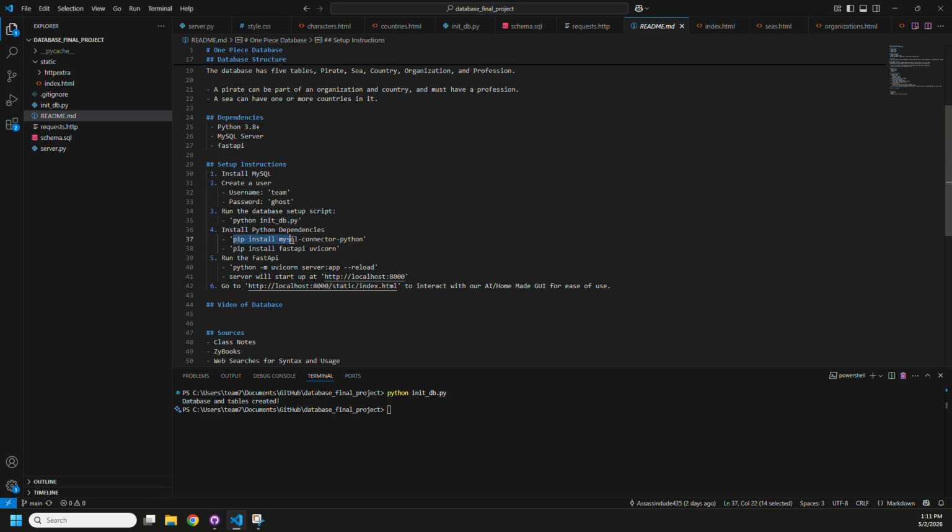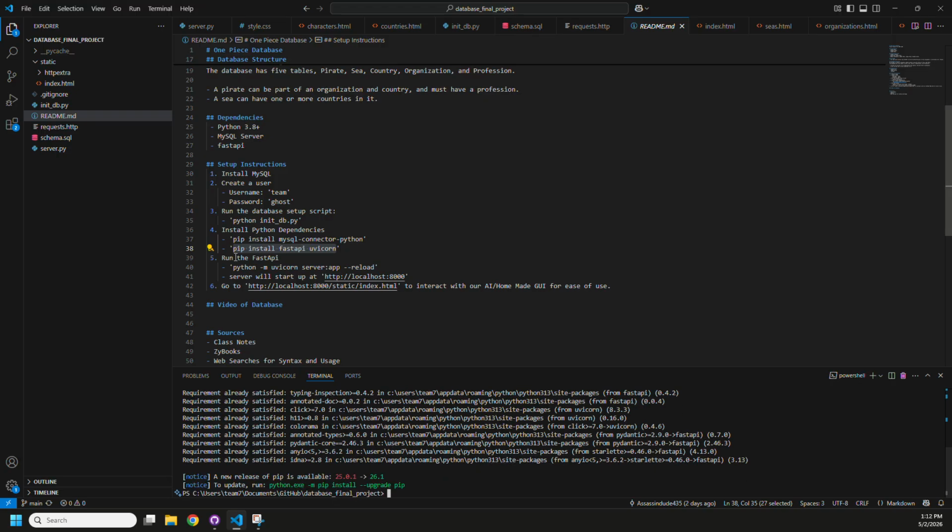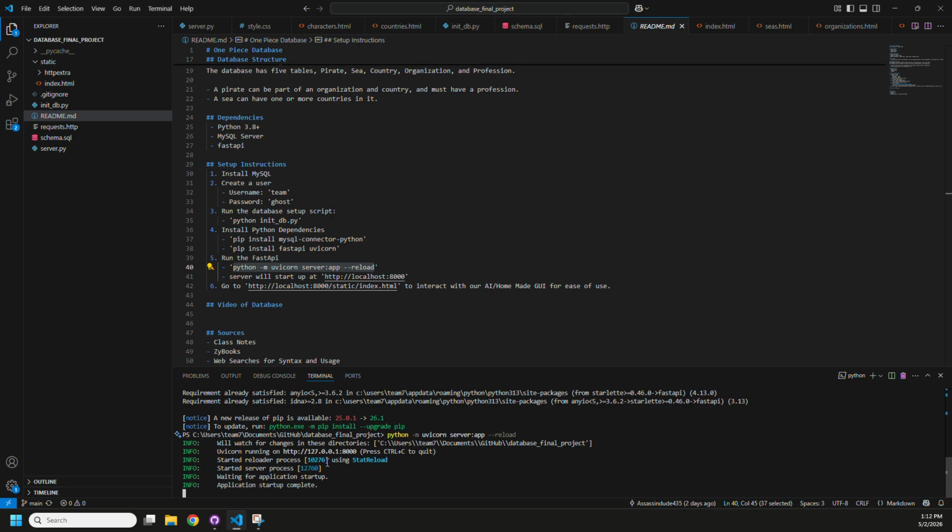Next, if you haven't already, you're going to want to install these Python dependencies. So I'm going to go ahead and do the same thing with those. All right, there we go. Then you're gonna want to run the FastAPI. All right, now that that's completed, we should be able to access the localhost.